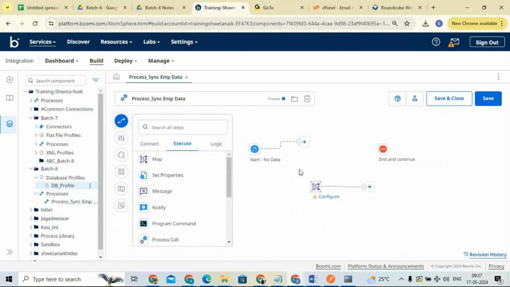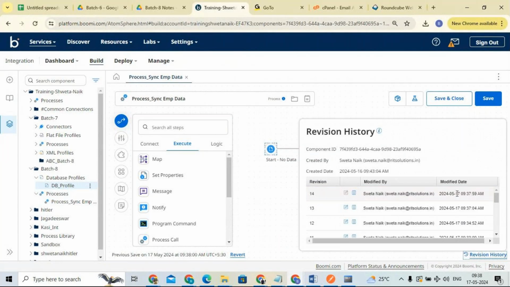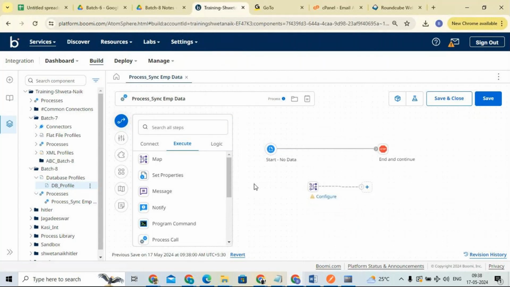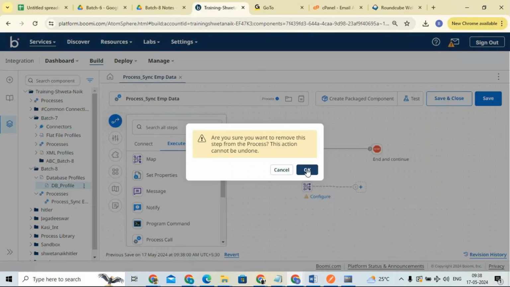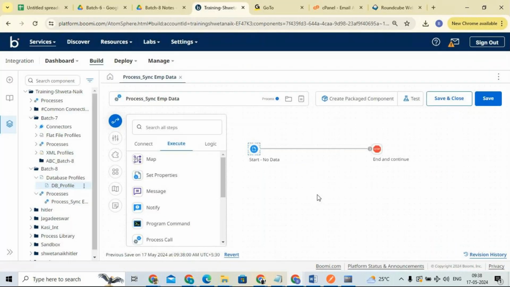How is the revision history going to be created? Simple. It will calculate the distance between the x coordinate and the y coordinate, how much distance there is, and depending on that it is created. You can see here the modified date, when the date and time were modified, whoever modified it, and the latest revisions. Clear? Is it clear? Does anyone have any questions or doubts? Yes, sir.